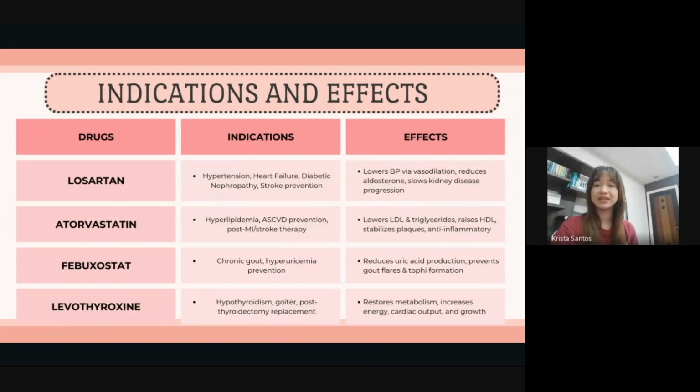So now we're going to talk about the indications and effects of these drugs. So first, losartan. This is an angiotensin II receptor blocker, primarily used for hypertension, heart failure, diabetic nephropathy, and stroke prevention. It works by blocking angiotensin II at AT1 receptors, leading to vasodilation, reduced aldosterone secretion, and decreased blood pressure.